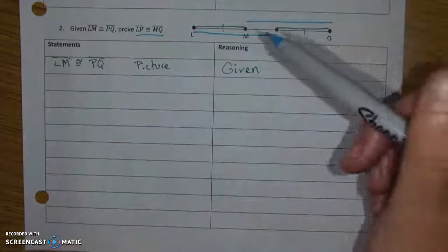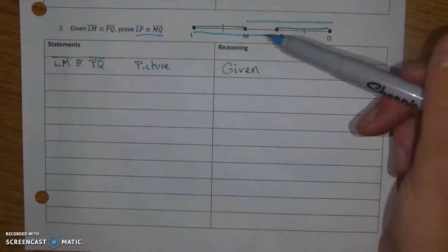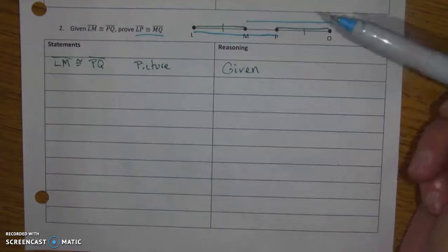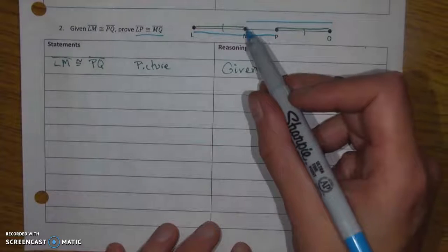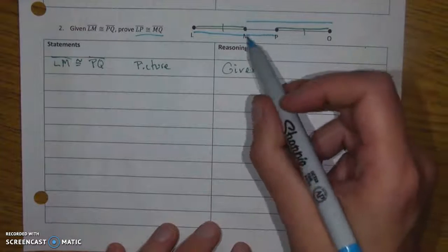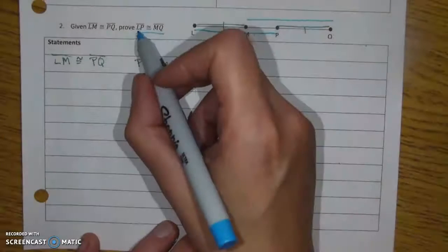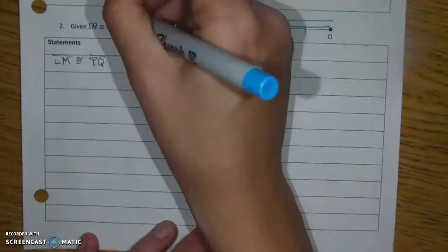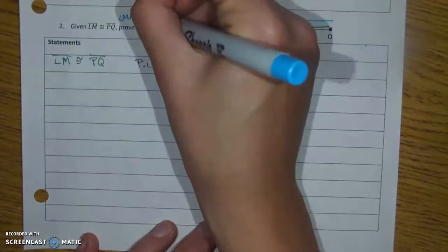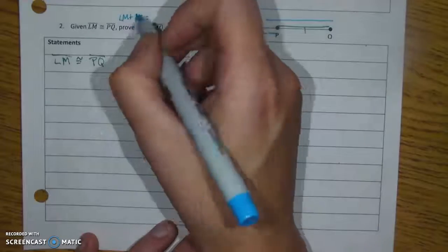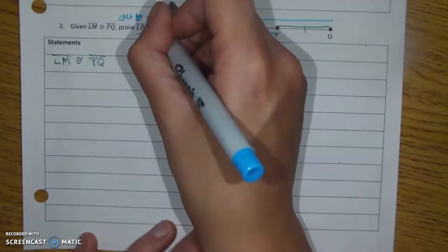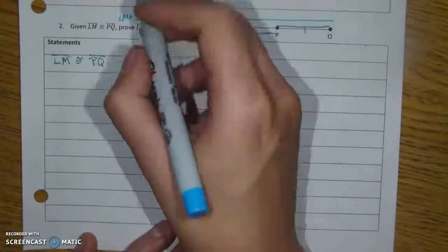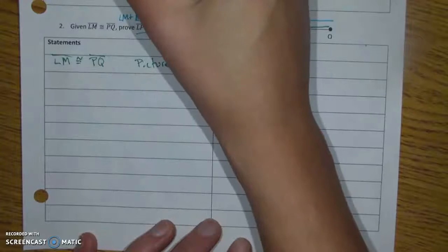That can be hard to prove, but it's not necessarily complicated reasoning that you did to come up with this idea. For instance, if I just ask myself, why are those two things equal? Well, it's because I'm just taking 2 small pieces and adding the same piece to it. So basically, I went from this and I said, well, I know that LP is just a combination of LM plus MP. I've added MP to both sides. And I know that I can add something to both sides. I'm allowed to do that.